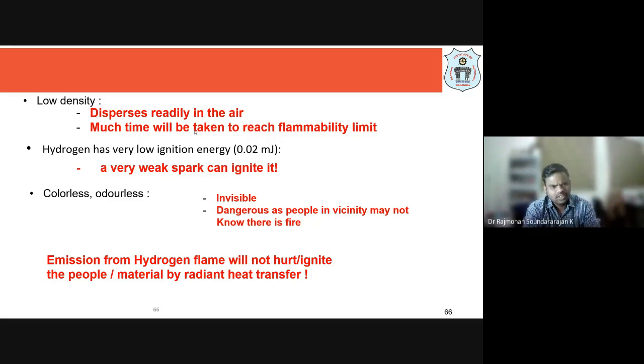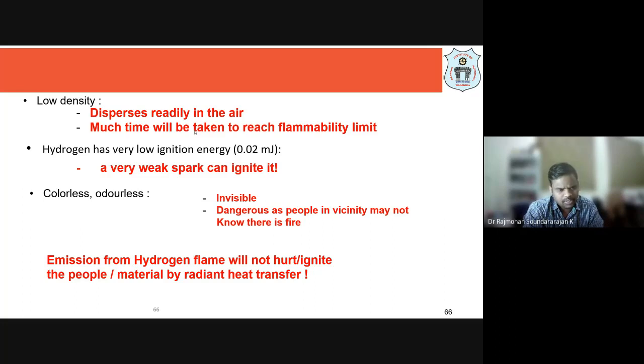Another problem with hydrogen is that it has very low ignition energy. Even a very weak spark can ignite it. Remember, in a two-wheeler there is an ignition spark. When you kickstart and the bike is not starting, you remove the spark plug, clean it and put it back, right? So a small spark is necessary for ignition to take place, even in IC engines. With hydrogen, the problem is that a very weak spark can ignite it, so we have to take care.